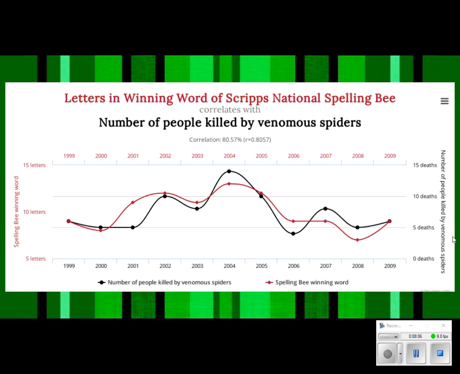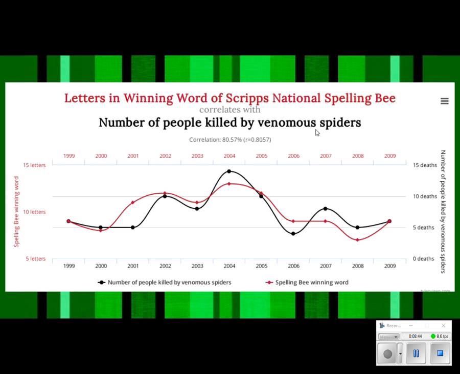So I love these. These are my favorite. The red that we see here in the graph, that's the letters in the winning word of the National Spelling Bee. And the black is the number of people killed by venomous spiders. If you look here, there's a correlation of 0.8. That's a pretty strong positive correlation. And so that means that the number of letters in the winning word of the spelling bee and the number of people killed by spiders, one causes the other, right?